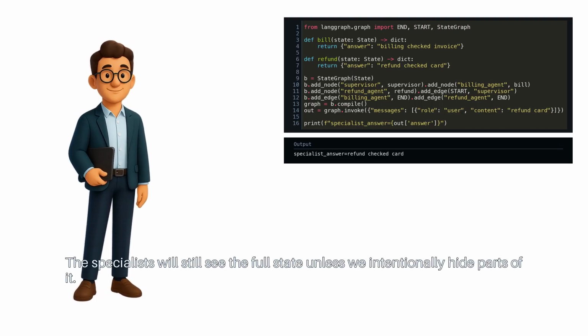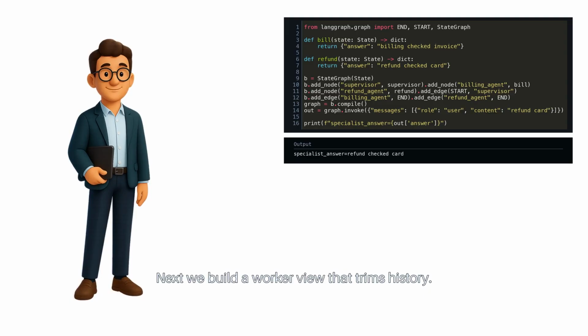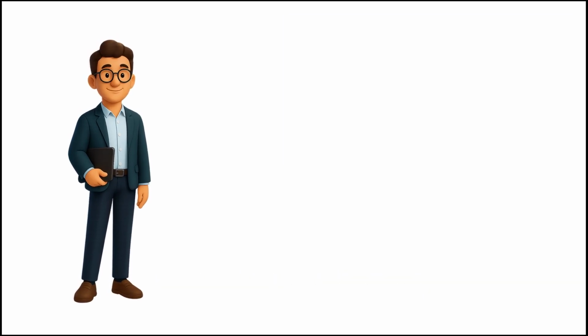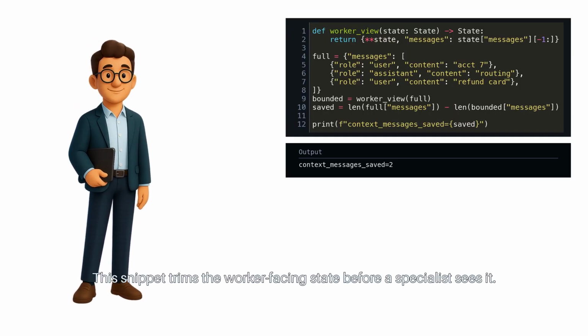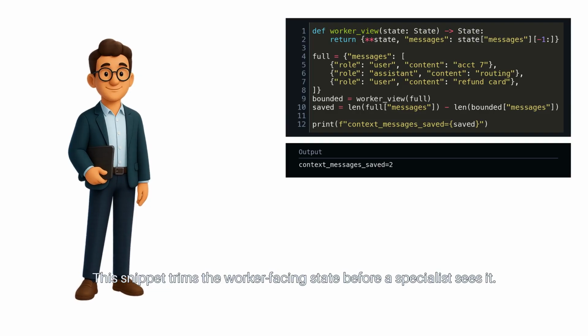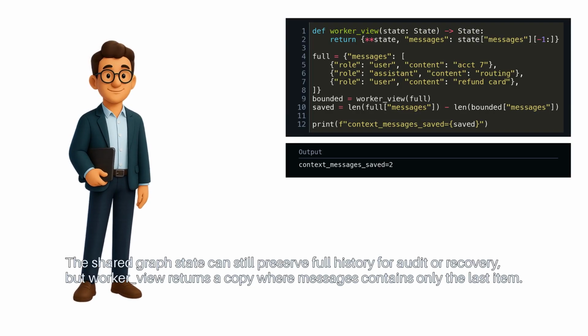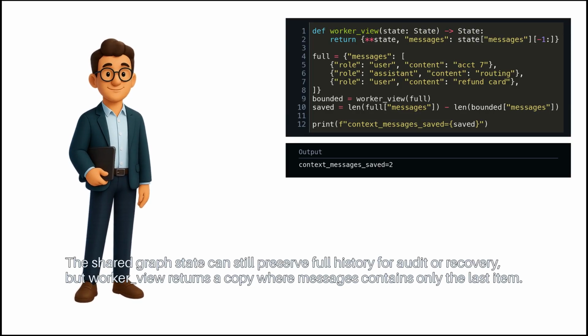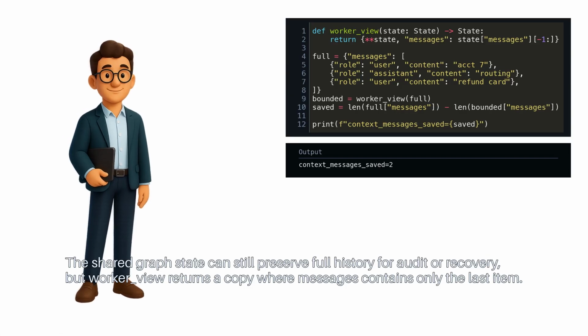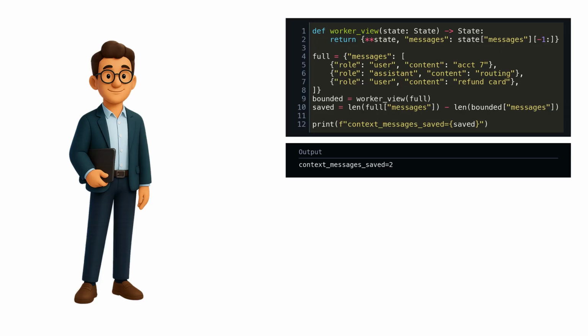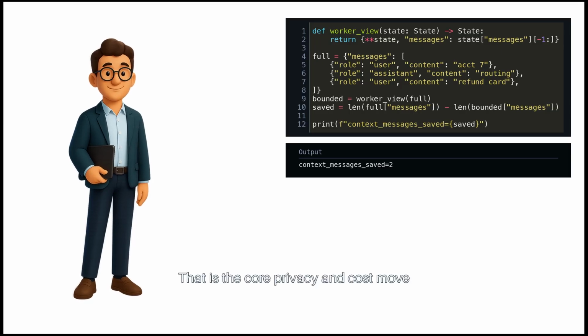The specialists will still see the full state unless we intentionally hide parts of it. Next, we build a worker view that trims history. This snippet trims the worker-facing state before a specialist sees it. The shared graph state can still preserve full history for audit or recovery, but worker view returns a copy where messages contain only the last item. That is the core privacy and cost move.